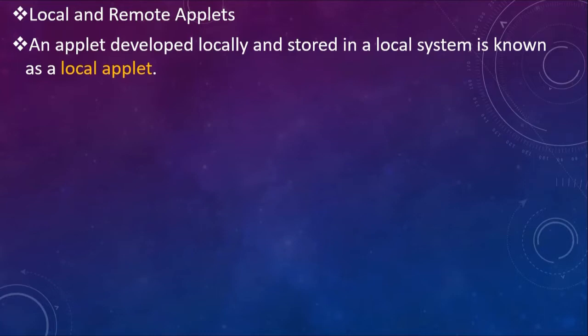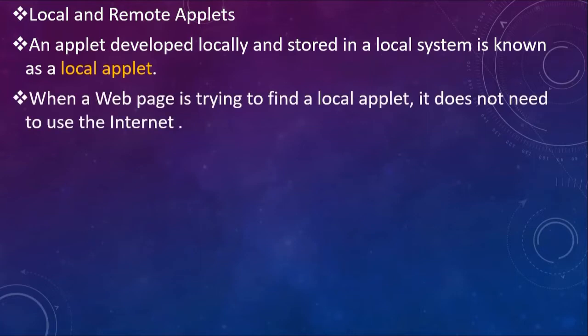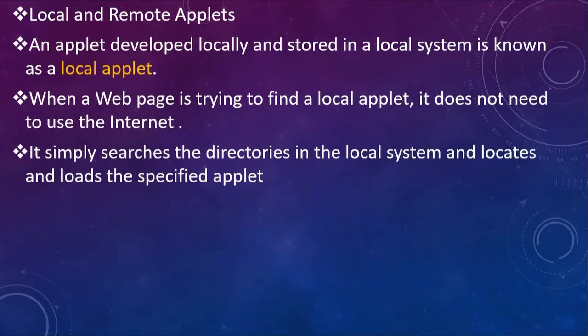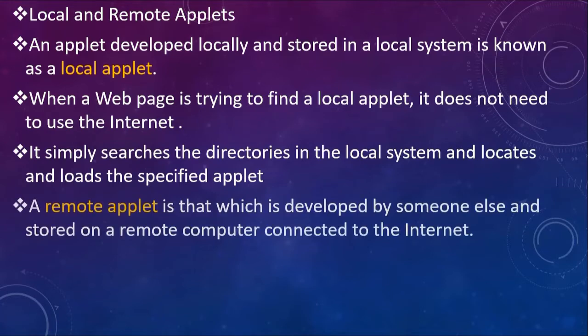Whenever the web page is double clicked so that the browser opens, it will first try to find the directory wherein this particular .class file is present, and after locating the file it is going to execute it. Such an applet is called a local applet. When a web page is trying to find a local applet, it does not need to use the internet, as I have already said. It simply searches the directories in the local system and locates and loads the specified applet.